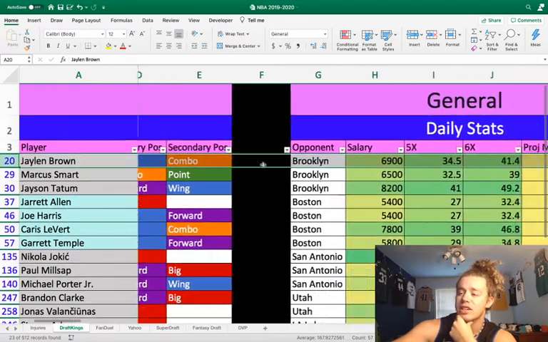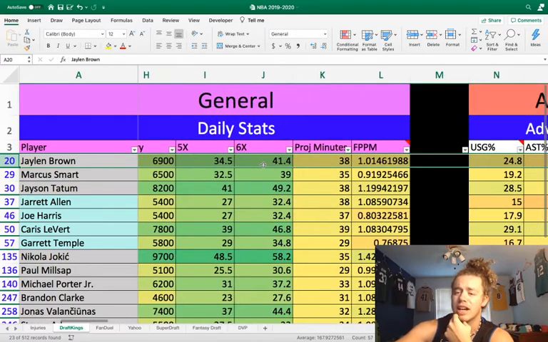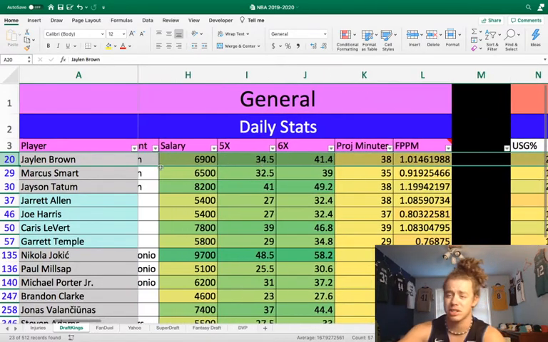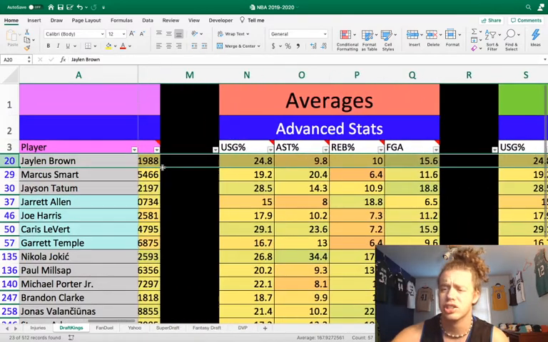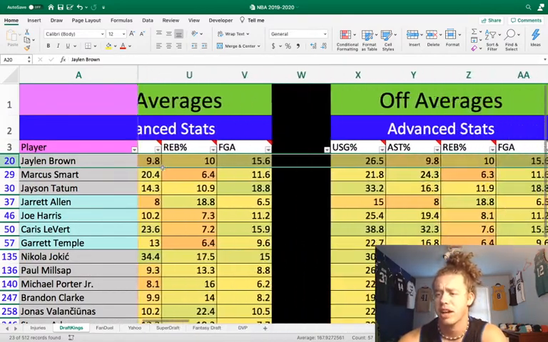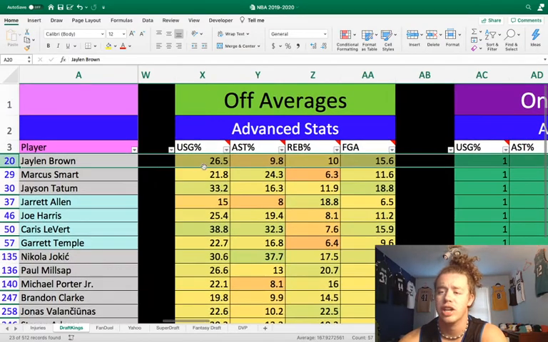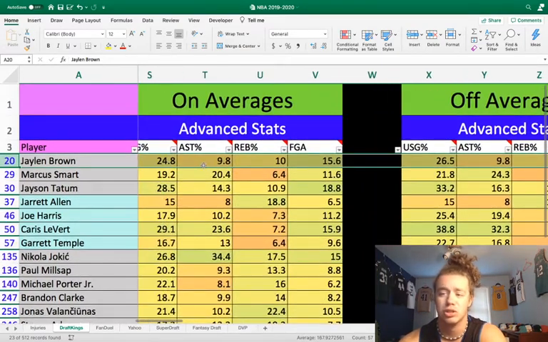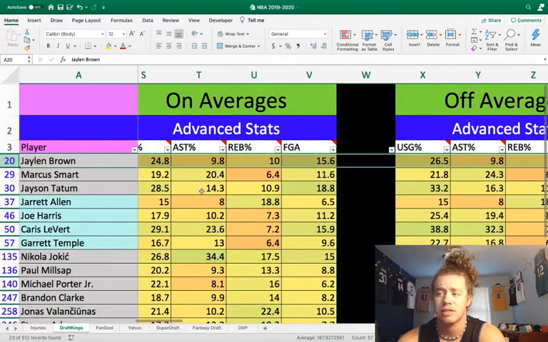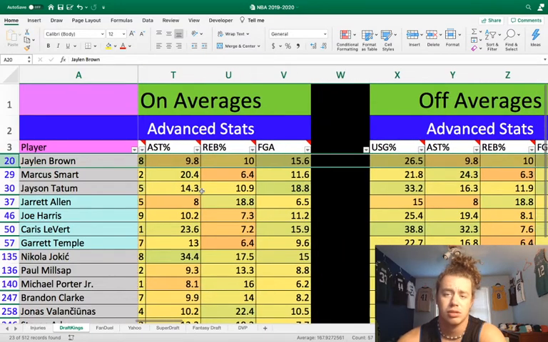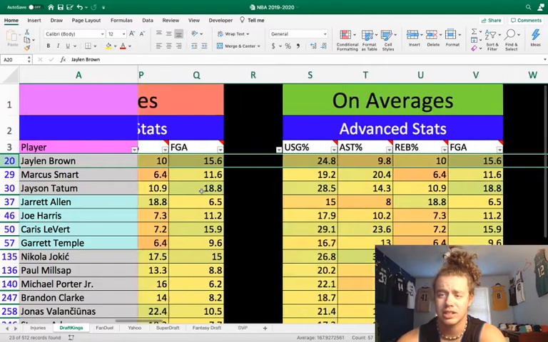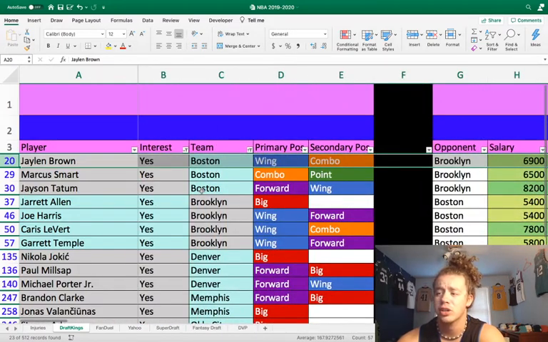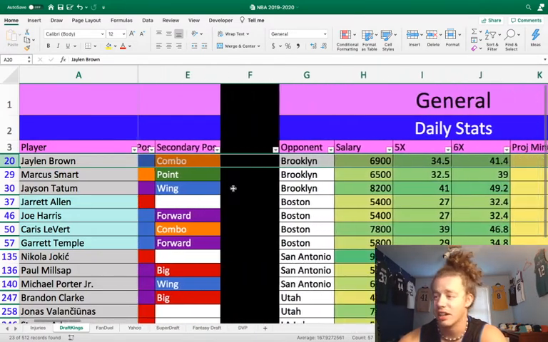He's still only 6,900 on DraftKings, and Kemba Walker is out today, which honestly is the biggest reason I'm into all three of these guys today. Kemba Walker is a high-usage player who leaves a ton of usage on the table. With Kemba Walker off, Jaylen Brown has a usage bump of about 2%, and that's very viable. That's just going to get him the ball more. He's going to be shooting a little bit more, and at 6,900, he can hit that value where he would really be like an 8,000 player.